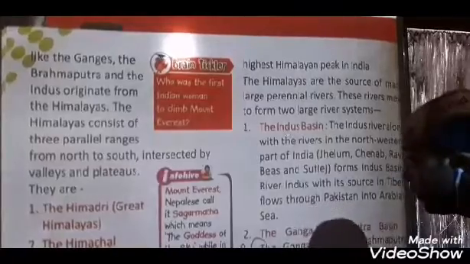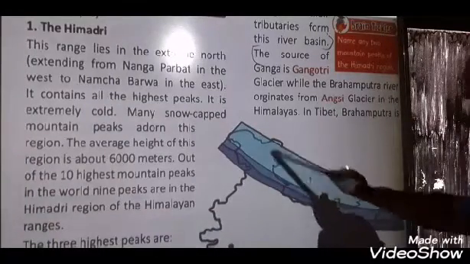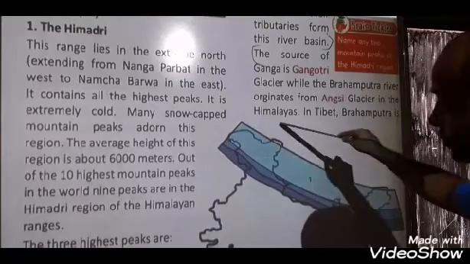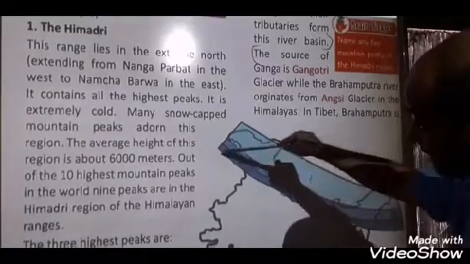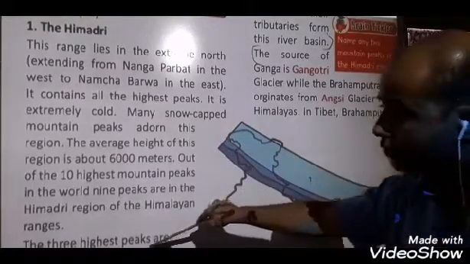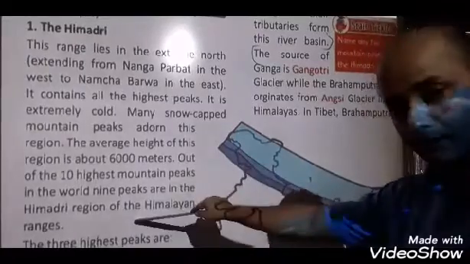Now I will show with the help of a picture. See here, Tibet. All these rivers originated from here and flow through India and Pakistan, and after that merge into the Arabian Sea. The Arabian Sea is this side, yes or not?